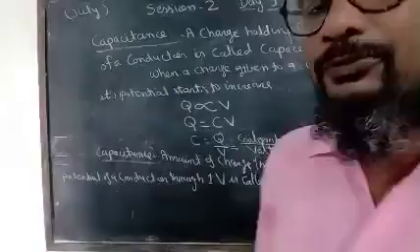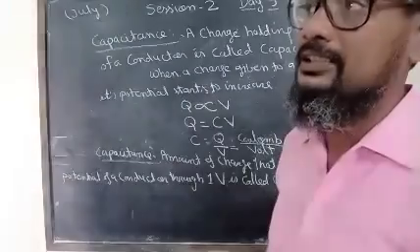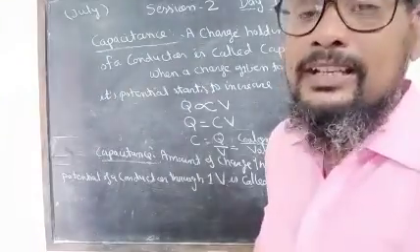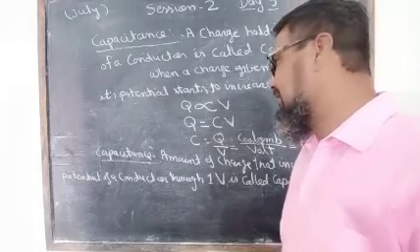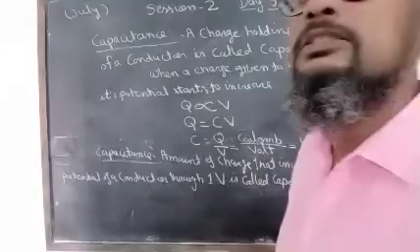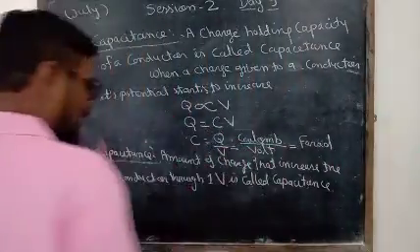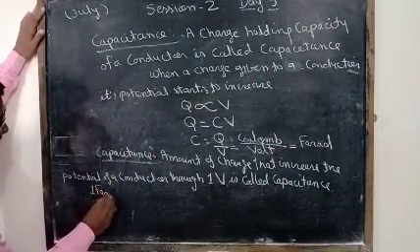And what is 1 farad? 1 farad is when 1 coulomb charge given to a conductor increases its potential through 1 volt, then the capacitance of the conductor is called 1 farad. So what is 1 farad?